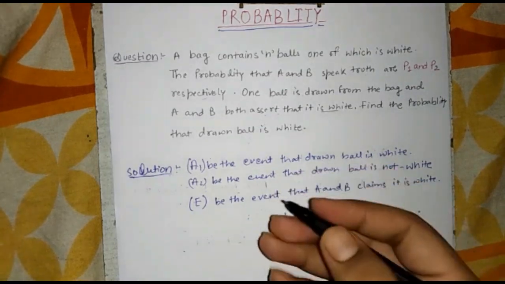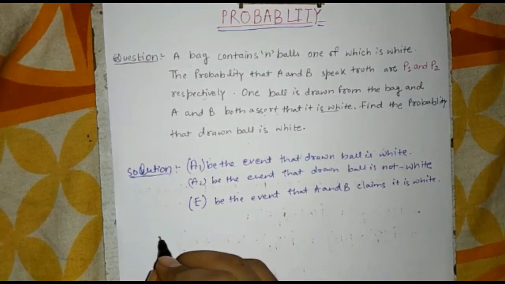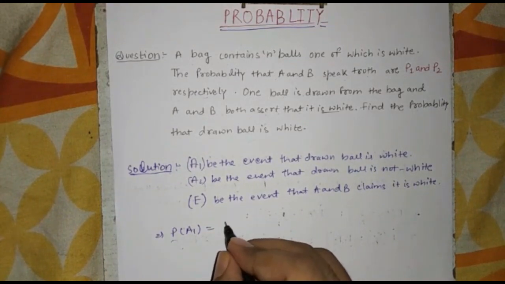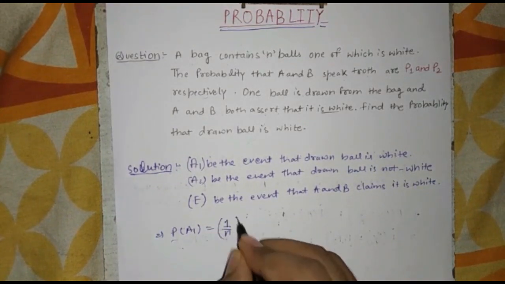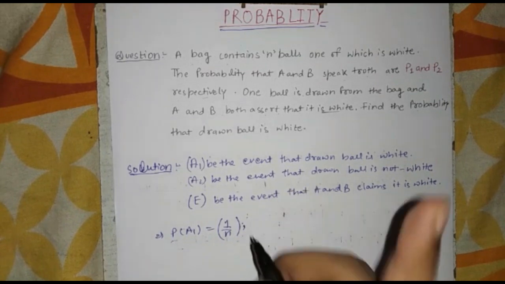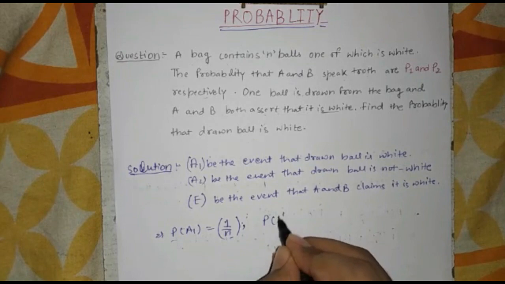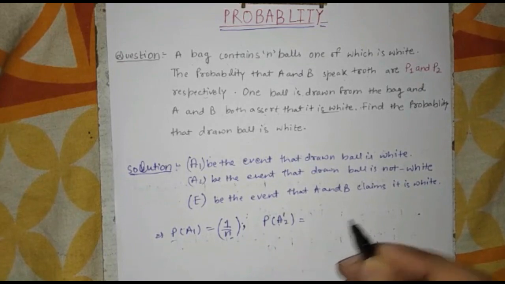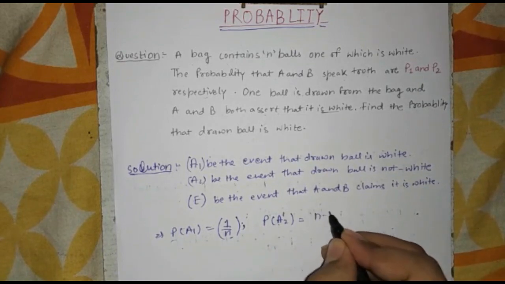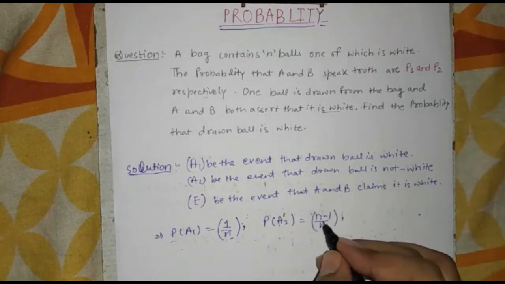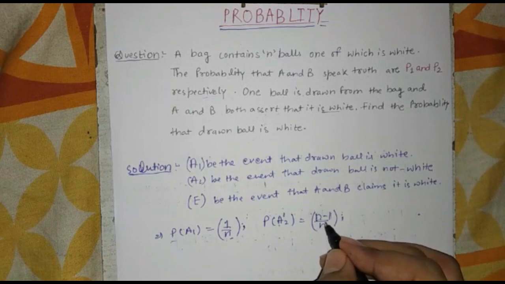Now I am writing the probabilities of each of these. What is P of A1? P of A1 is 1 by n, as the total number of white balls in the bag is 1 and the total number of balls is n. Now P of A2 is equal to n minus 1 by n, as the total number of non-white balls is n minus 1 and the total number of balls in the bag is n.